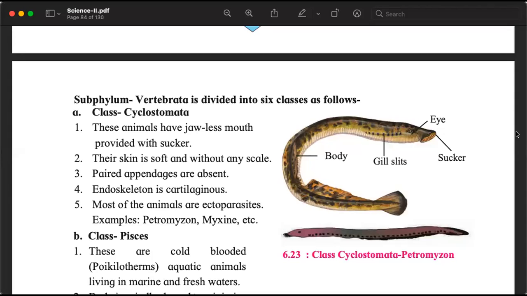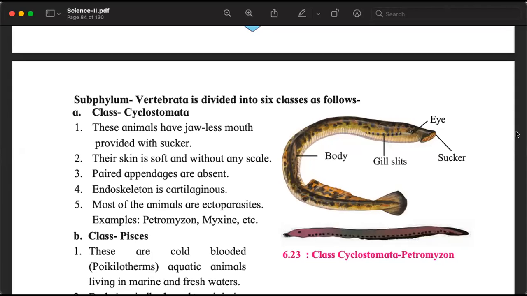We will leave the details of the different types of phyla and subphyla for today. We have come to the main part of the chapter, which is about organisms that are very similar to us.